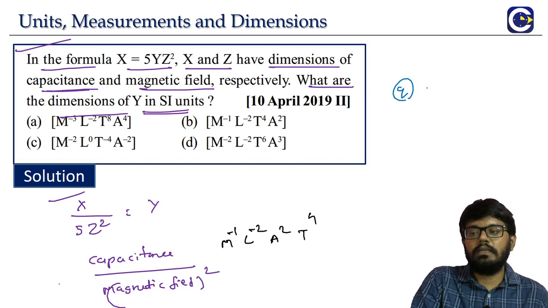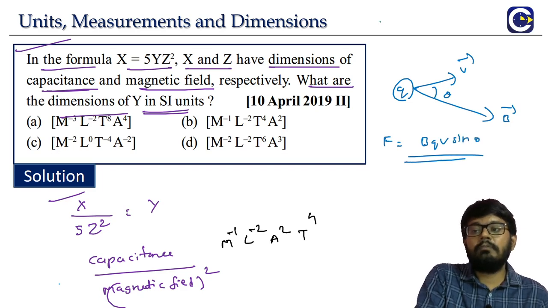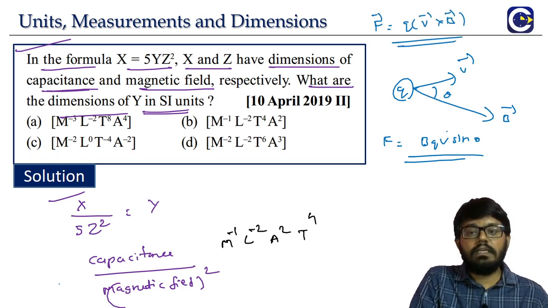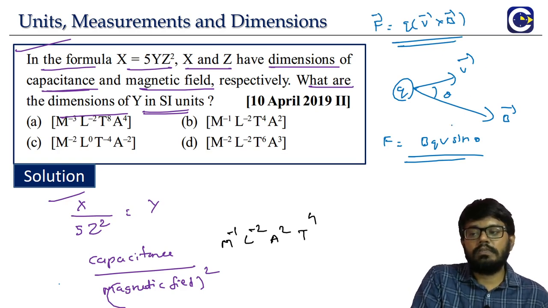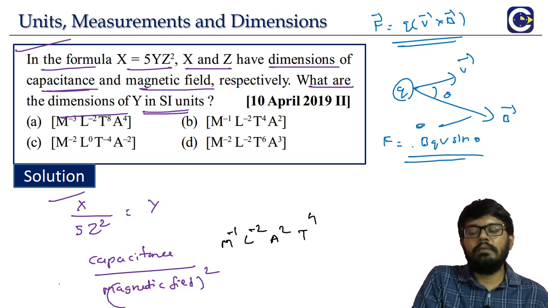If you have a charged particle which is moving with a velocity v, making an angle theta with the magnetic field direction, the force acting on the charged particle is given by BQV sin theta. Actually, this is given by a cross product formula. Q times V cross B. V is the velocity of the charged particle. B is the magnetic field vector. In vectors, we know the cross product concept. So, what is the magnitude? VB sin theta. That's why the formula comes as BQV sin theta. From this, we can easily find the B dimension formula. Left side, what is it?